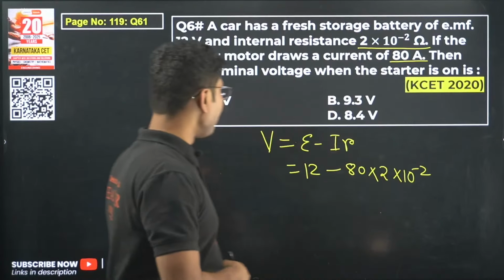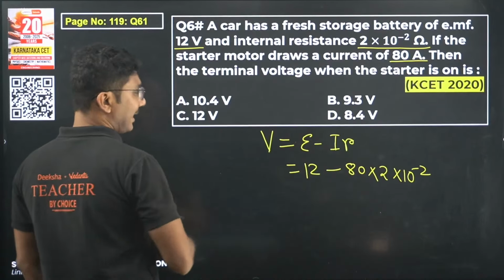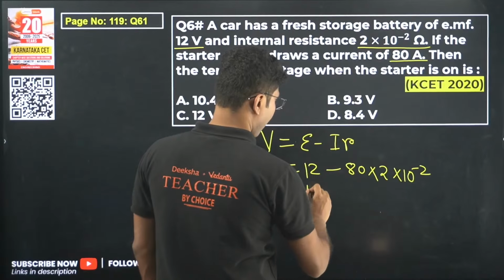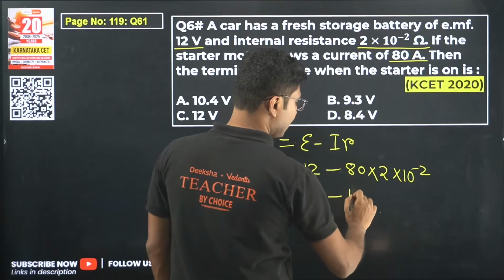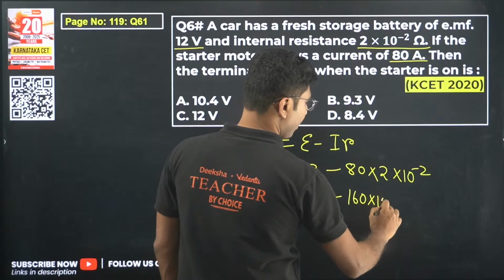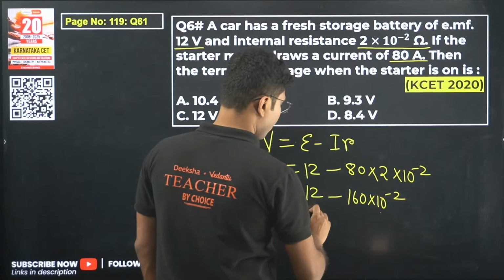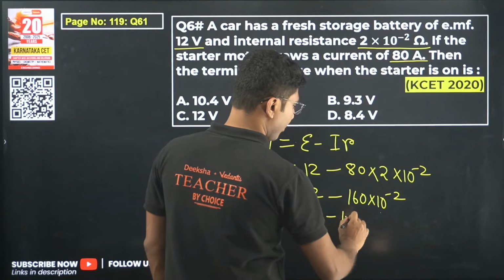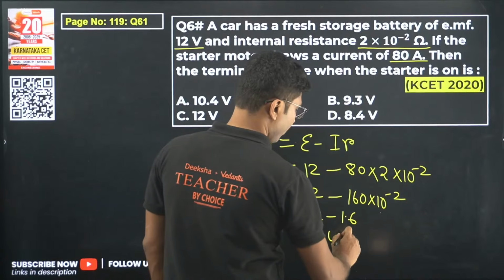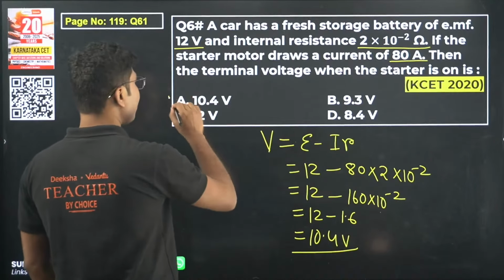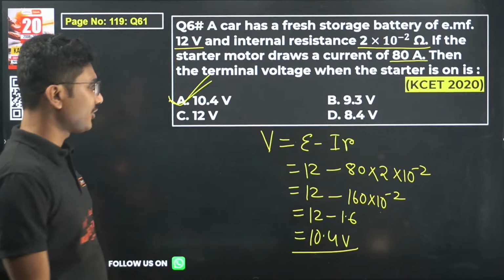Sainath is saying 10.4 volt, option A. Let's check. I think it will be correct. So it will be 160 into 10 to the power of minus 2, so 12 minus 1.6, or 10.4 volt. Yes, Sainath, you are absolutely correct with this question.